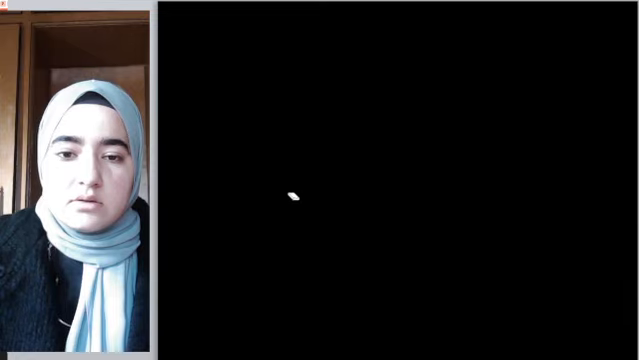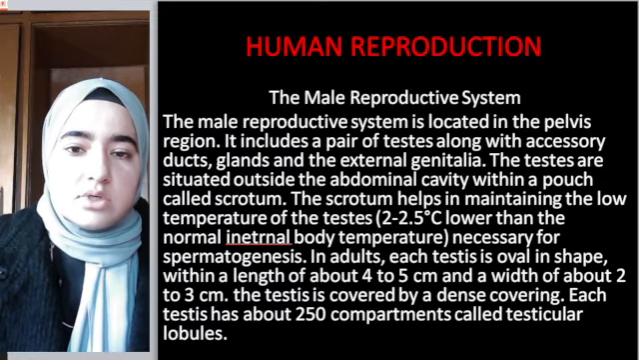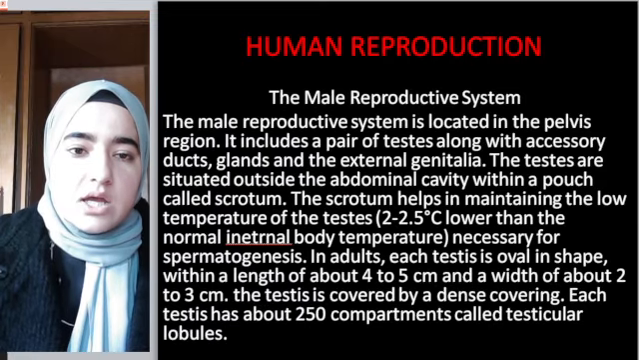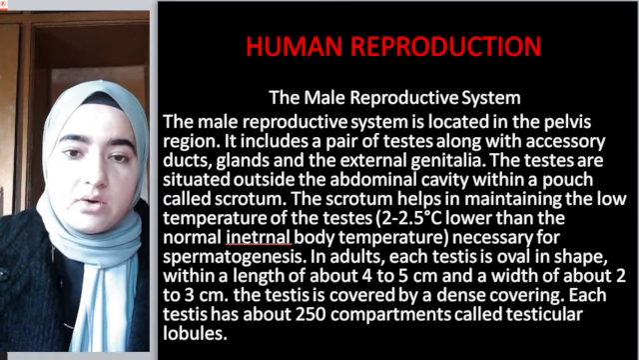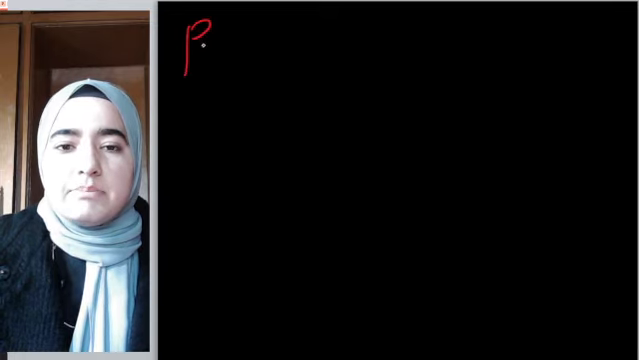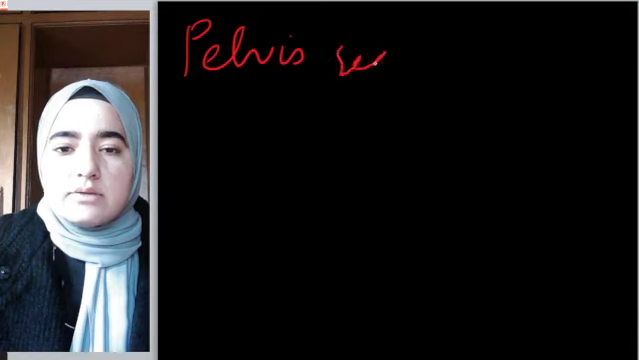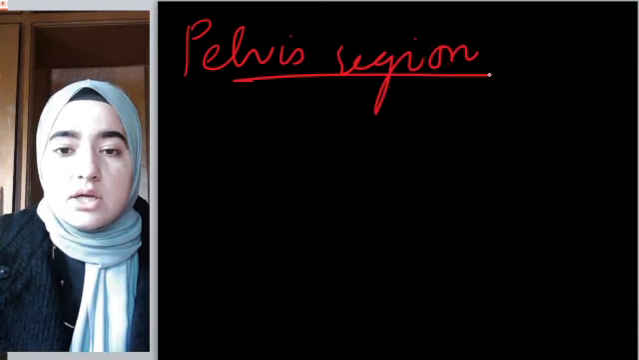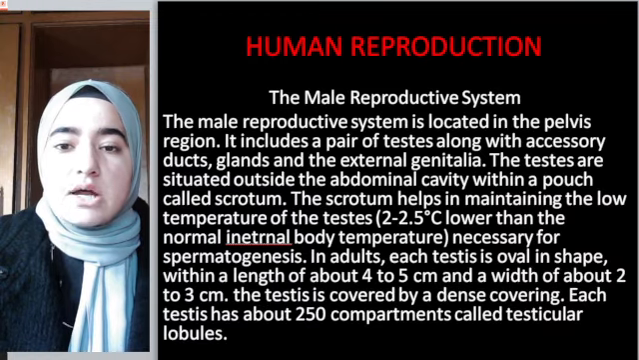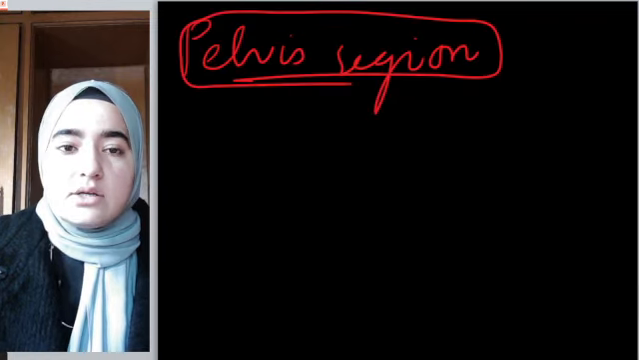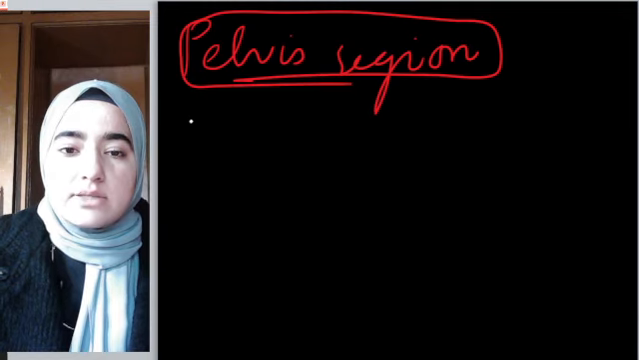Let's move forward. Now we will discuss the male reproductive system. As we know, the male and female reproductive systems are located in the pelvis region, right? The region below the abdomen is known as the pelvis region, in which our reproductive systems are located. And talking about the male reproductive system, first of all,